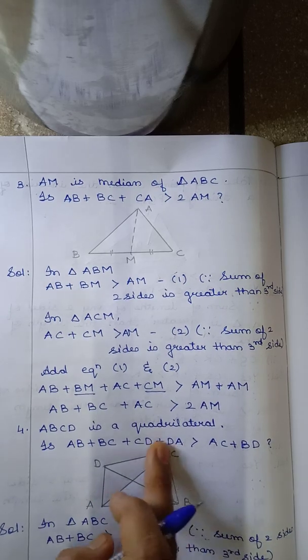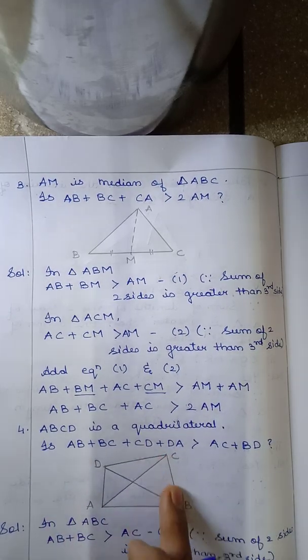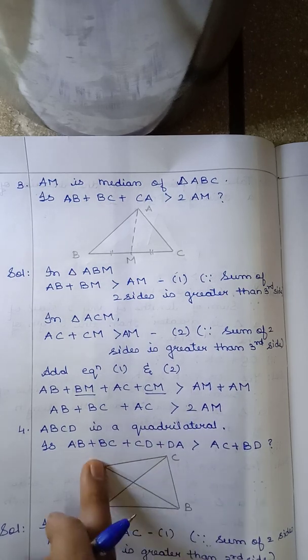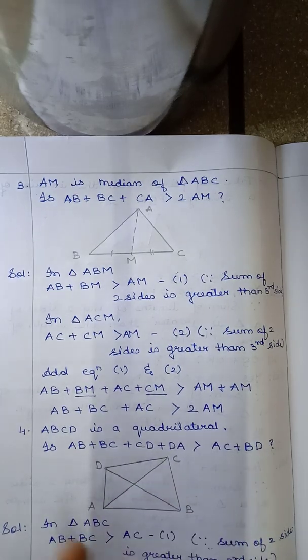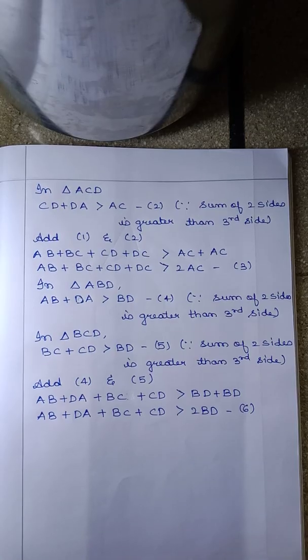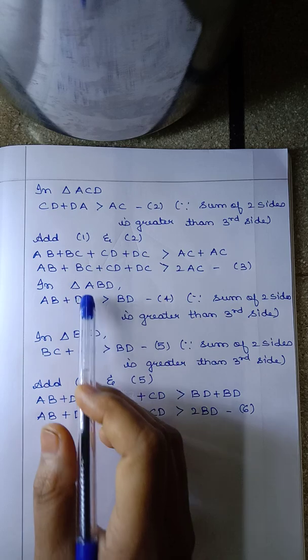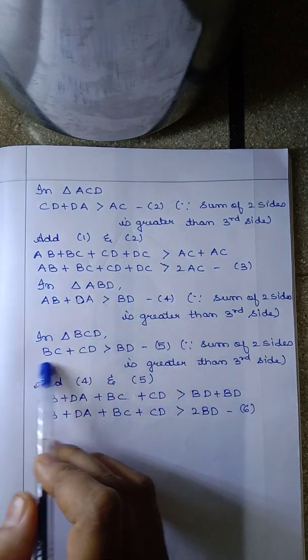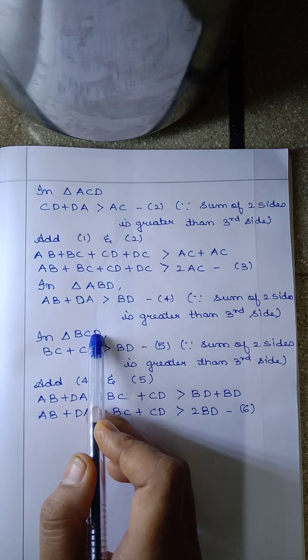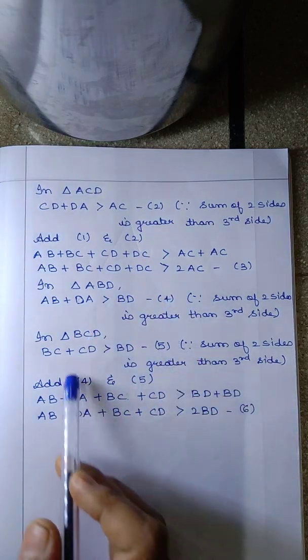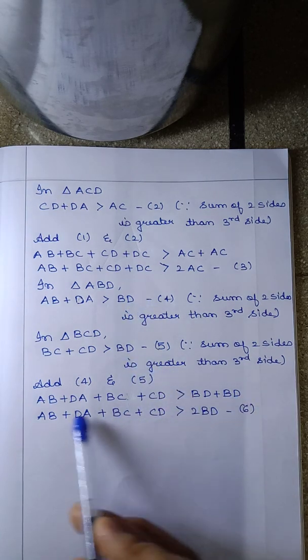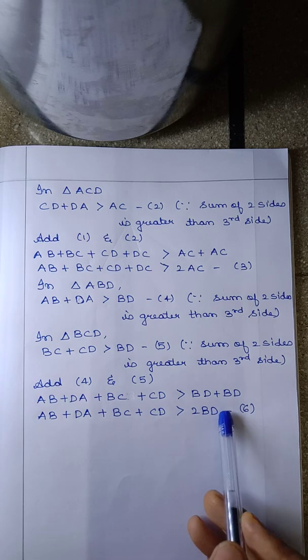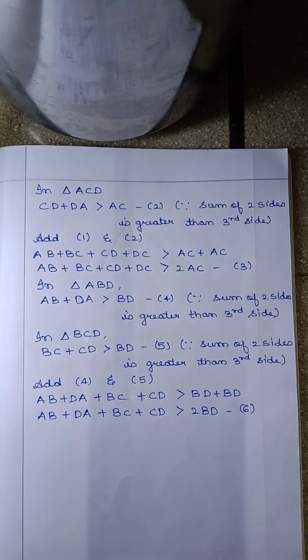Then in triangle BCD, you can see the sum of BC plus CD will be greater than again BD. So again you will get two equations where in both the RHS you will get BD. So again add and get the fifth equation. Okay, children, now you can see we have got equation 4 and equation 5 from triangle ABD and triangle BCD. Now add the equations 4 and 5. So LHS to LHS we have added here, and BD plus BD on the RHS. So you will get AB plus DA plus BC plus CD is greater than twice of BD. So that will be equation 6.